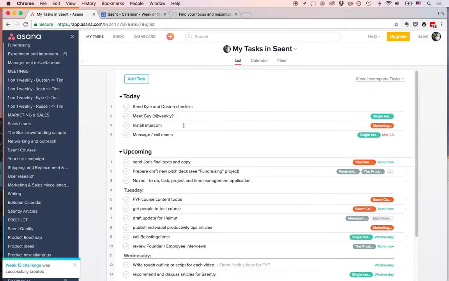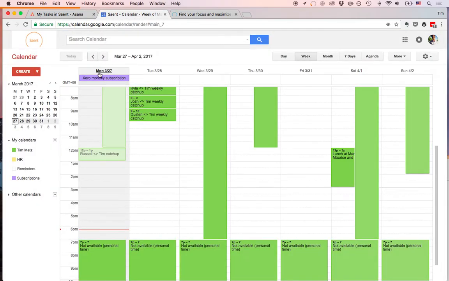So many people say, if you use a to-do list, you cannot really get a grasp of how much time each task will take. But if you plan them in your calendar, then you see how much time it takes. And that's true, but the problem is that you still might underestimate or overestimate the time it takes, and then you end up having to reschedule stuff in your calendar, and it's actually really a big burden.